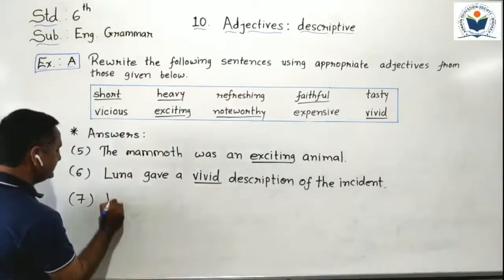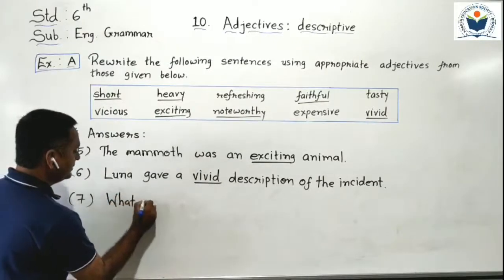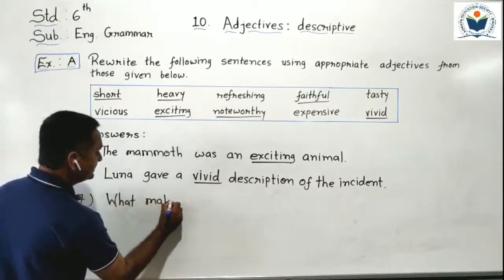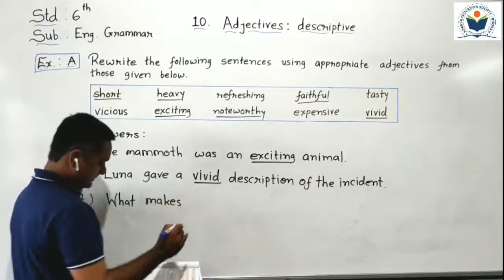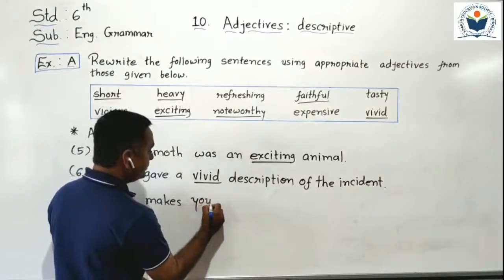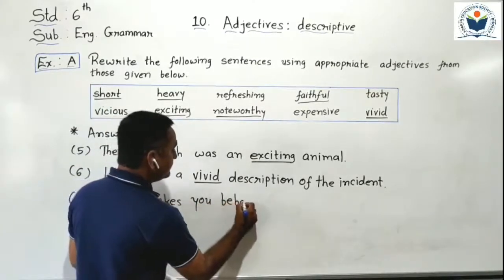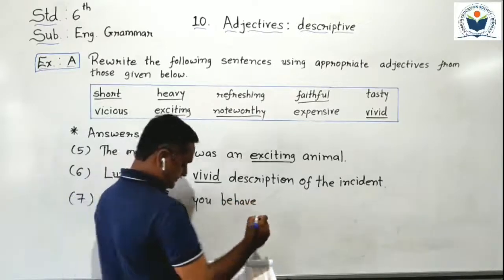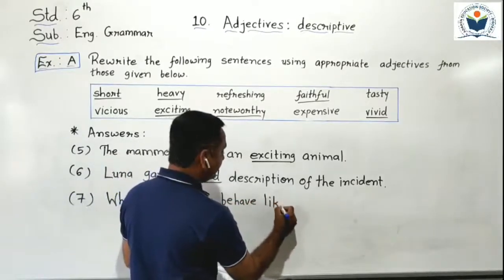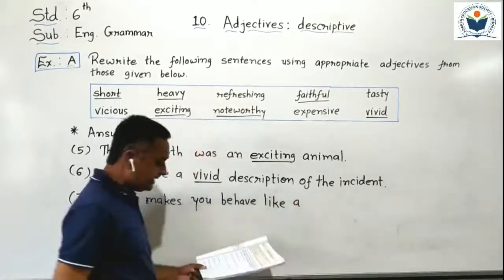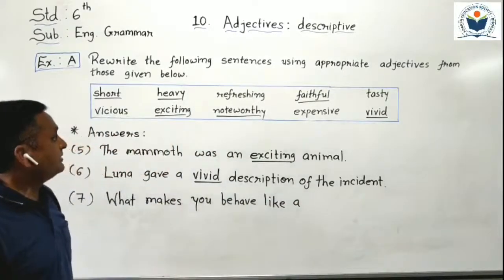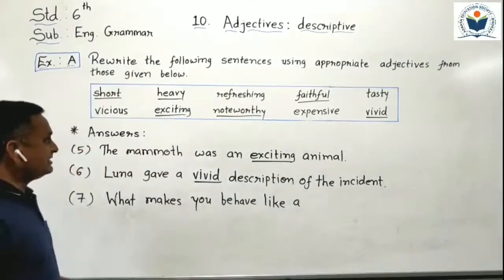What makes you behave like a vicious devil? Now which word is suitable here? Vicious devil.